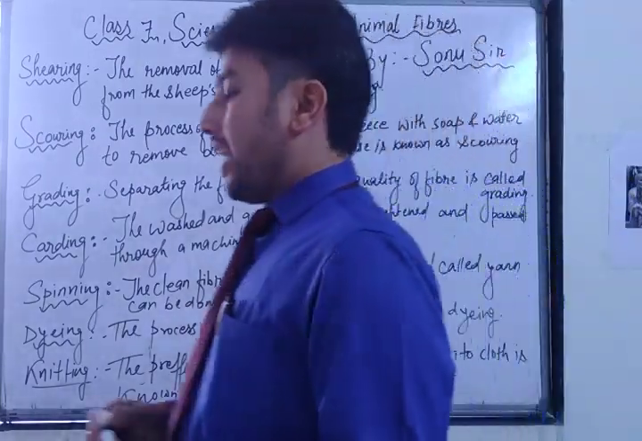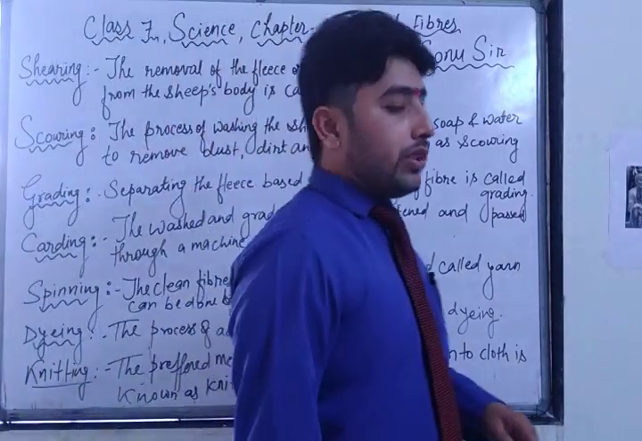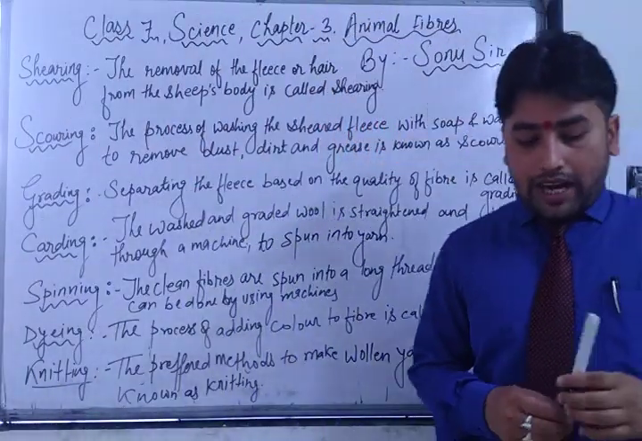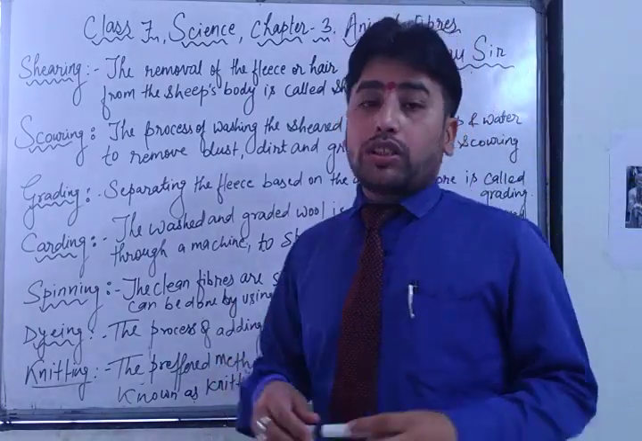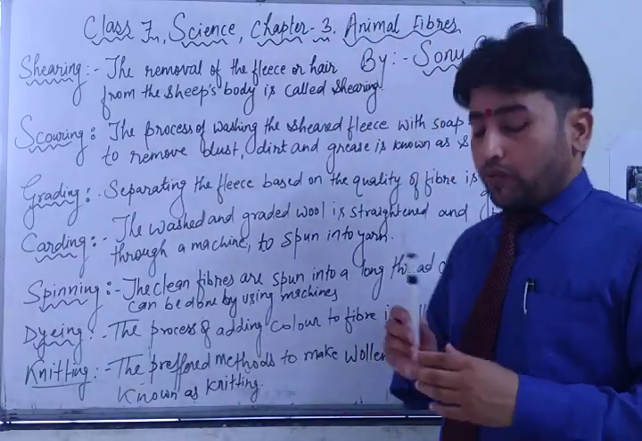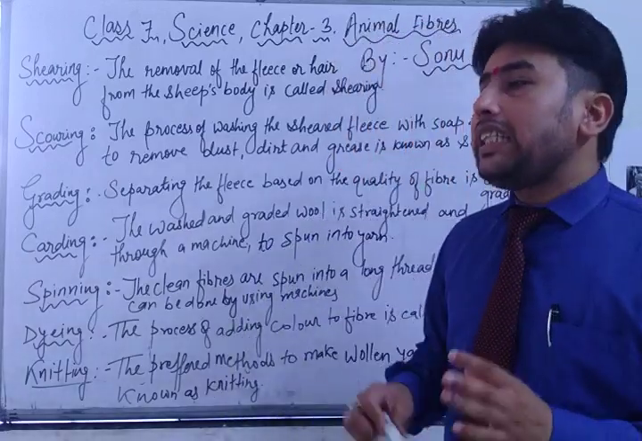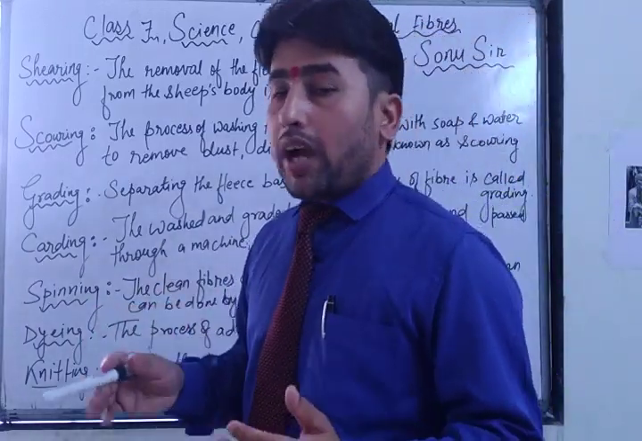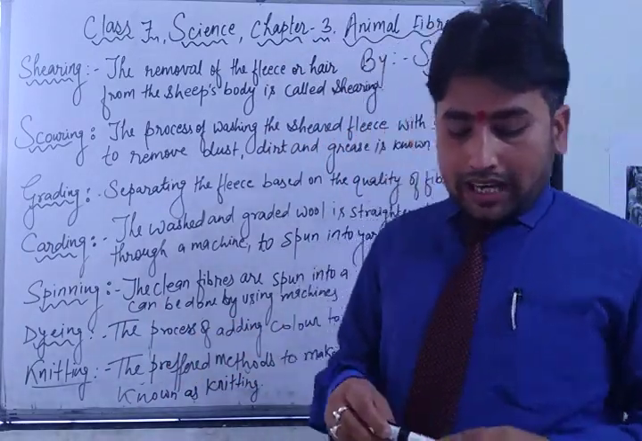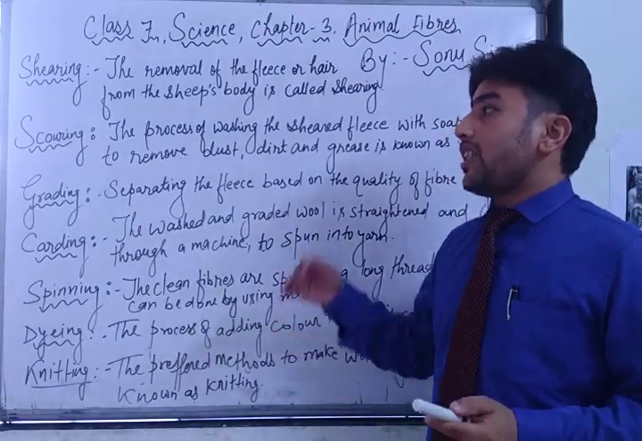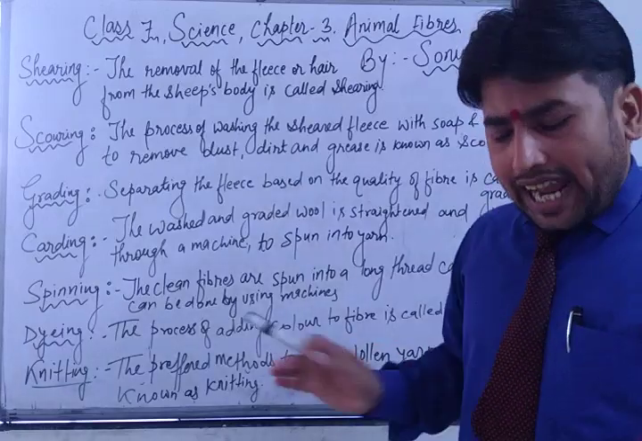Next one is dyeing. Dyeing means what? Coloring. The process of adding color to the fiber, yarns and fabric is called dyeing. The fibers are dyed into any desired color. Whatever the desired color you require, it can be dyed in any color. Okay? And wool can be dyed at any stage. It is not necessary that it should be dyed at shearing, scouring, grading or carding or spinning. It can be dyed at any stage.